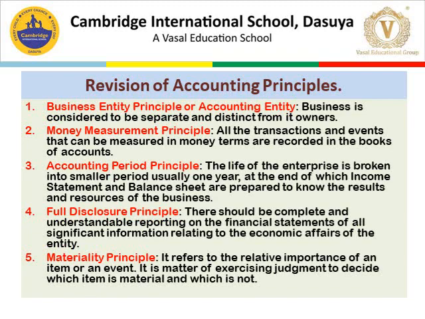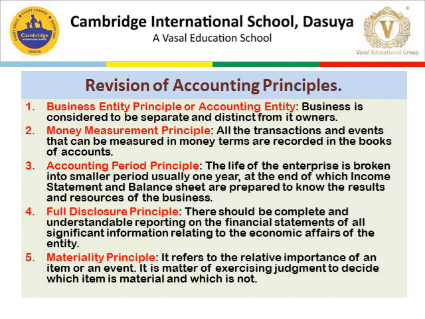First, business entity principle or accounting entity. Business is considered to be separate and distinct from its owner. Number 2, money measurement principle. This principle says all the transactions and events that can be measured in terms of money are recorded in the books of account. As there are many measurement units, like for water we measure it in liters, for road we measure it in kilometers. In the same way, accounting transactions are measured in terms of money.